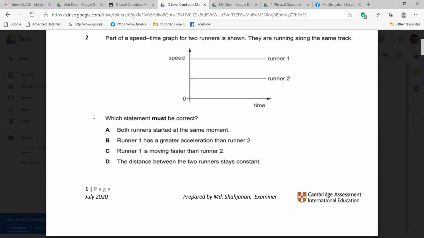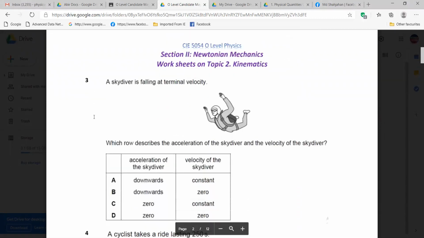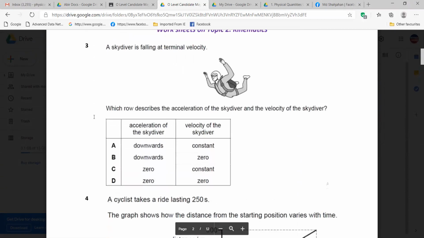This one, you see, question 3. Can you read this one, Sumaya? Yes, sir. Read the question loudly, loudly for all of us. We are recording.